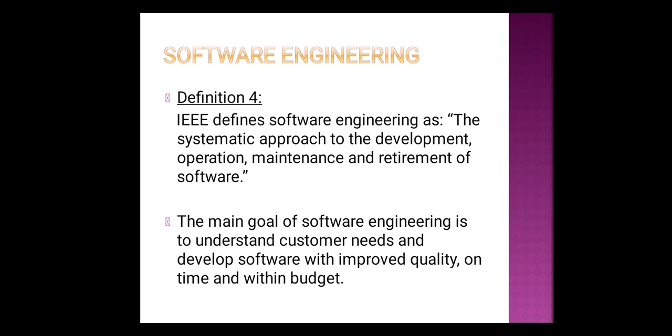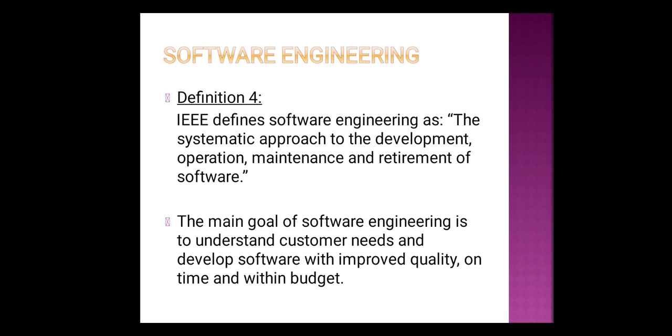We already saw in the characteristics of software that software never dies, rather it becomes obsolete, in the sense outdated. So whenever a software is outdated, we can say the software is retired. So in this definition, the retirement of the software is also included.